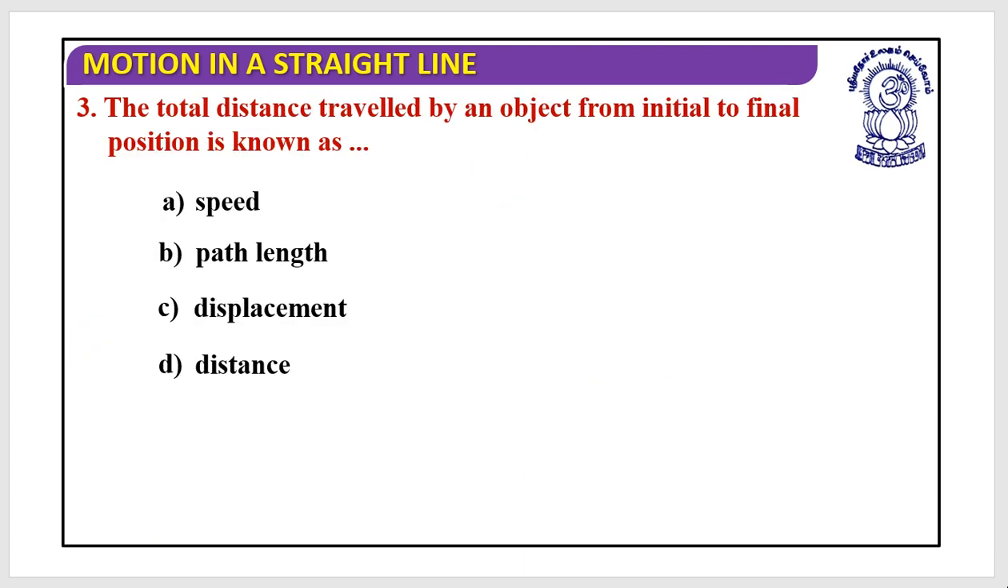Next, the total distance traveled by an object from initial to final position. They ask about the total. They are not talking about the virtual. The total distance traveled by an object from initial to final position is known as the path length. This is the path length. Are you done with this?